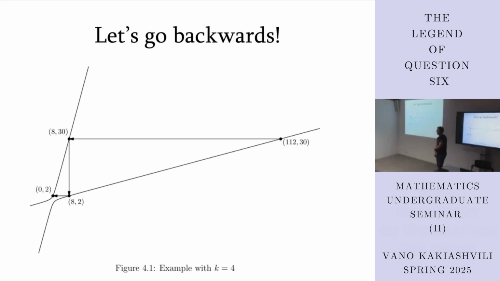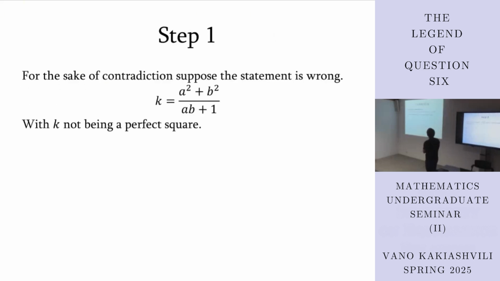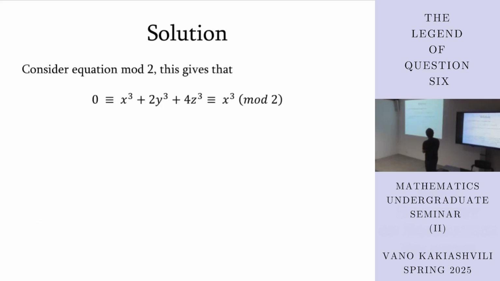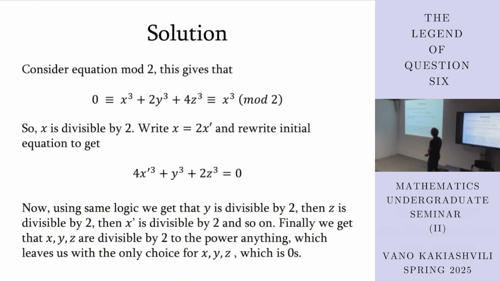Yes. Sorry, just at the very beginning when we were solving the equation x cubed plus 2y cubed plus 4z cubed is equal to 0, you came to the conclusion that all the variables are of the form two times something, right?